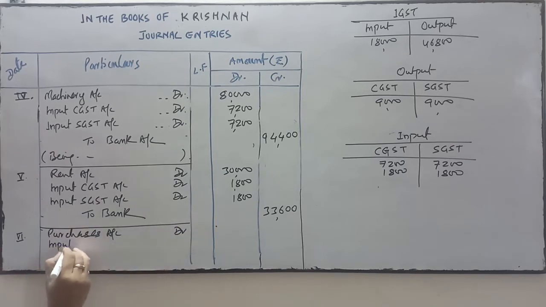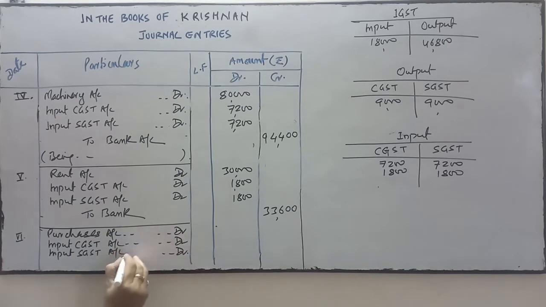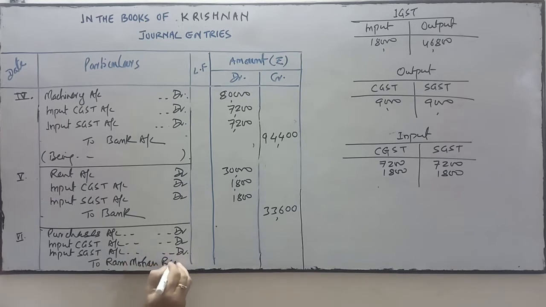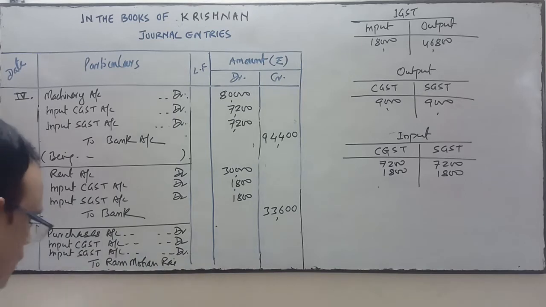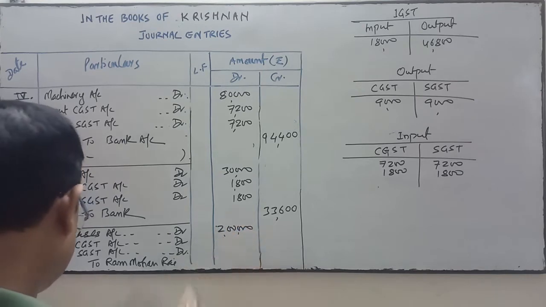Input CGST account debit. Input SGST account debit. To the name of the party from where we have purchased the goods on credit, Ram Mohan Roy. Purchase goods for rupees 2 lakhs.